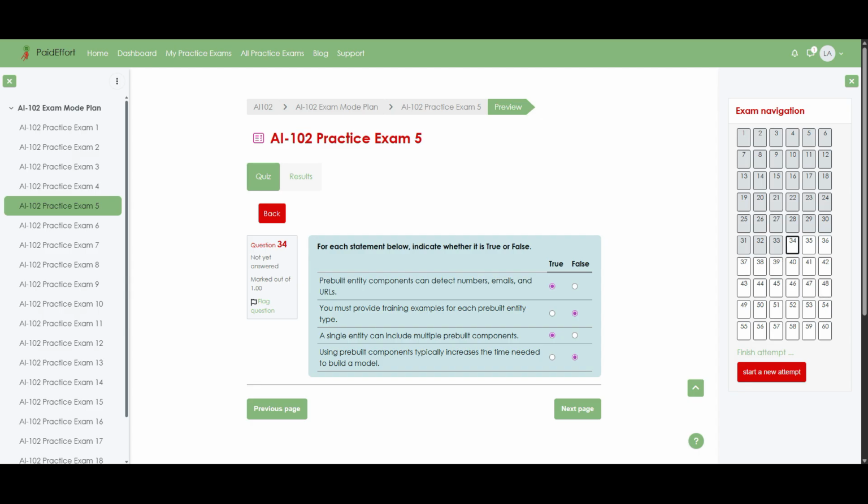Third, a single entity definition can combine several pre-built components. For example, capturing both a number and a date inside one entity. So it is true that a single entity can include multiple pre-built components. Finally, using these ready-made components actually speeds up development because you skip custom training for common patterns, so the idea that they increase the time needed to build a model is false.